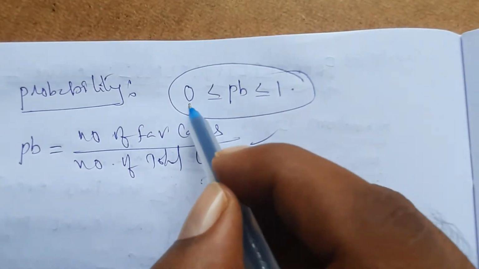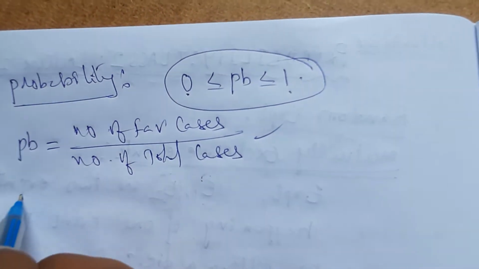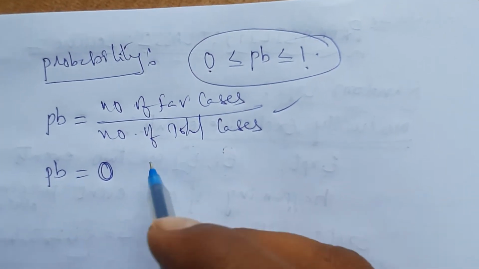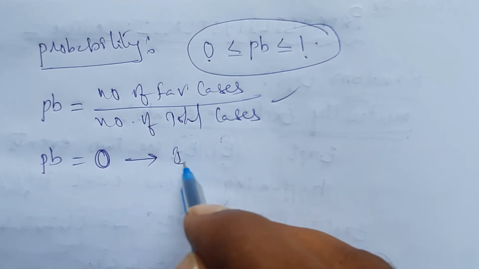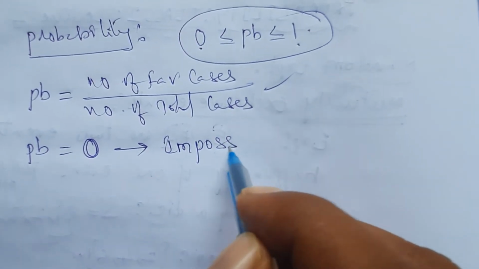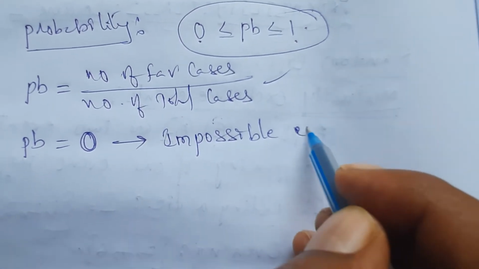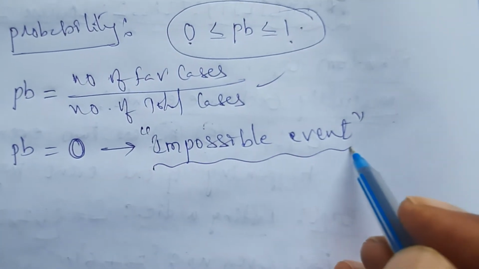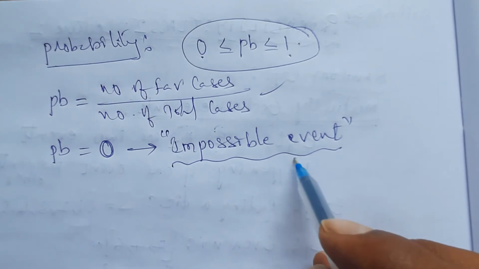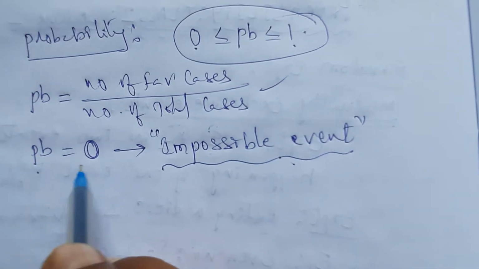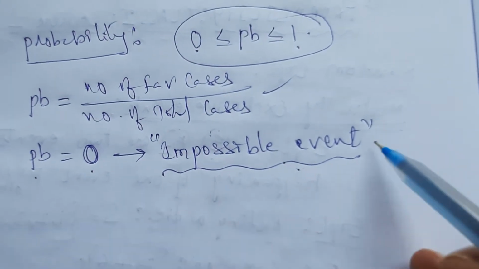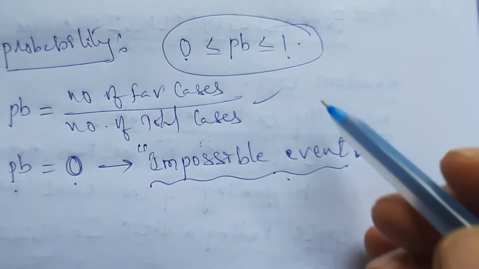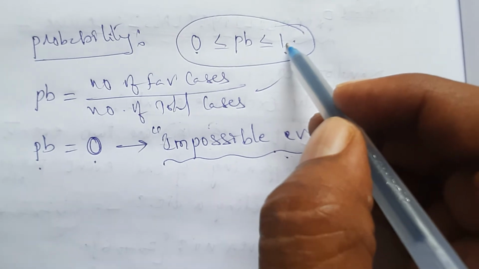Now here 0 and 1 are there. For example, if the probability is equal to 0 for any event, then such a kind of event is known as the impossible event. This is one more definition. So impossible event means the probability of that particular event is equal to 0. Similarly, the maximum value for probability is 1.